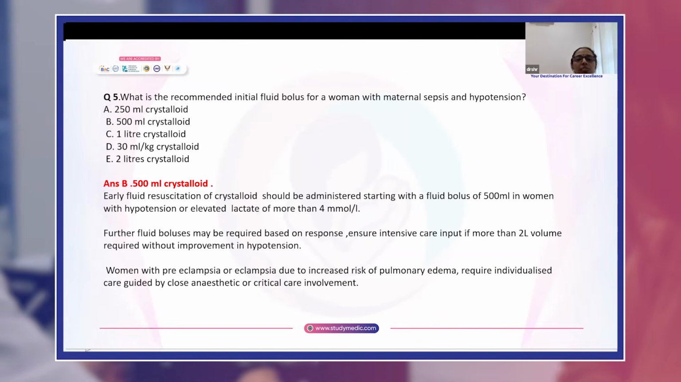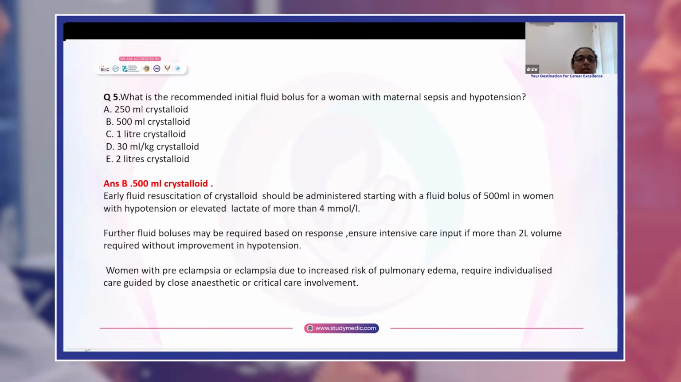What is the recommended initial fluid bolus for a woman with maternal sepsis and hypotension?